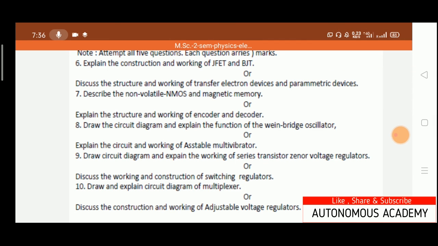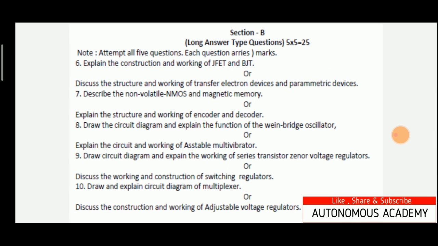So the function of switching regulator is easily available in any of the books of digital electronics. Next is, draw and explain circuit diagram of multiplexer or discuss the construction and working of adjustable voltage regulators. So this is the overview of the long answer type question.